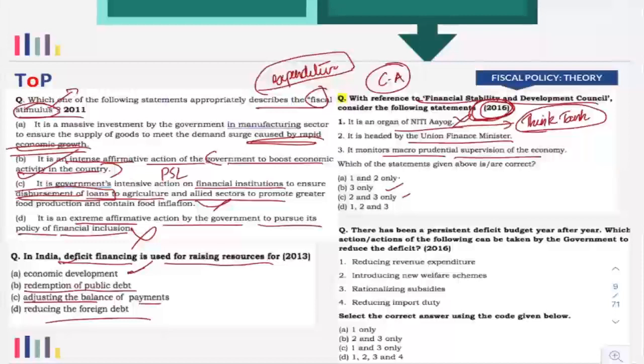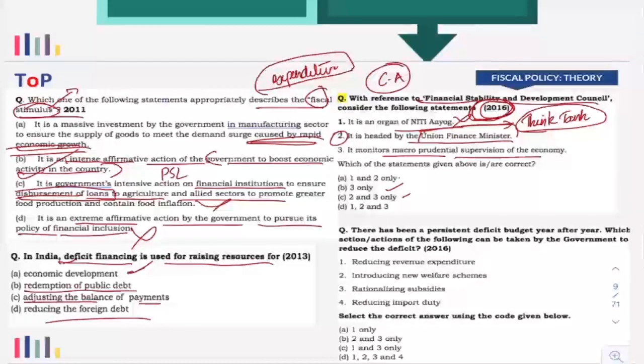Now the important question that comes here is whether 2 is correct or not. For that you have to actually read about this. Otherwise it will be a wild guess that you're going to take. So the key takeaway here is read about important institutions, important organizations that come up in the news. That will help you in making some questions correct.